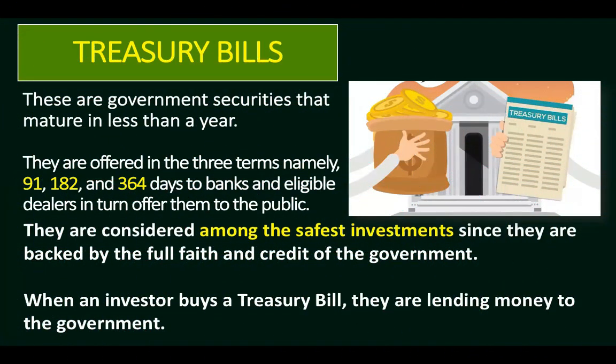Now, what are treasury bills? This is another type of credit security. Treasury bills are government securities that mature in less than a year, less than 365 days. So treasury bills have three terms. It can be a 91-day treasury bill, or a 182 or 364-day treasury bill. They are considered among the safest investments since they are backed by the full faith and credit of the government.